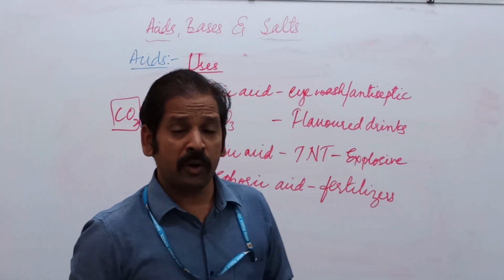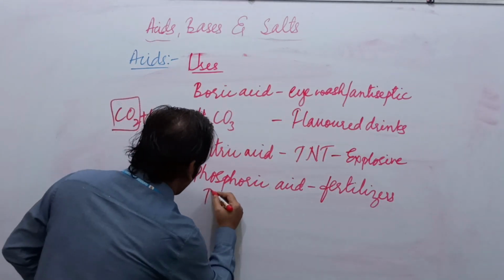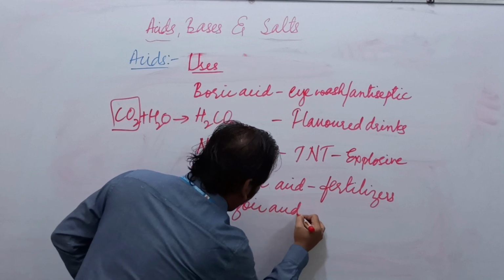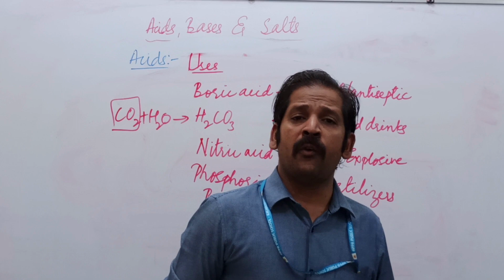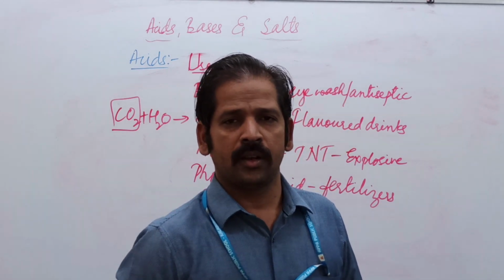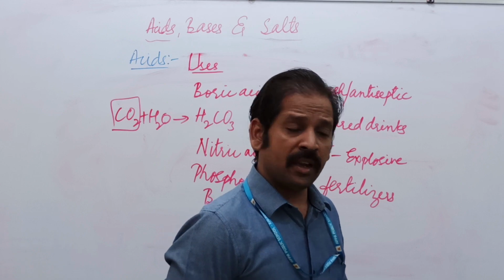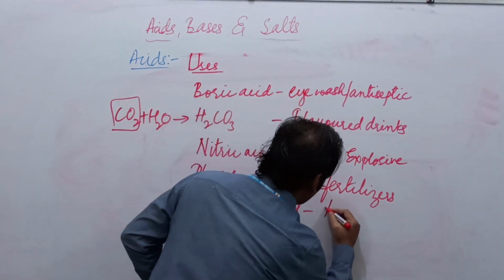One more is benzoic acid. Benzoic acid is used in the making of perfumes. Also, it is used in the making of medicines.